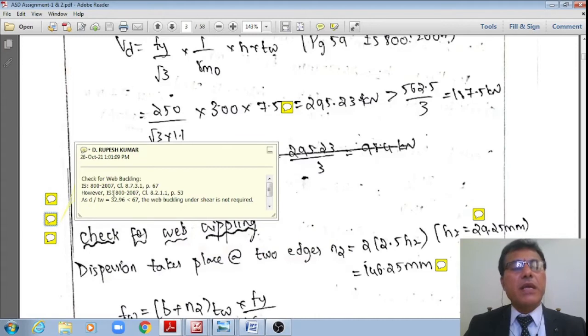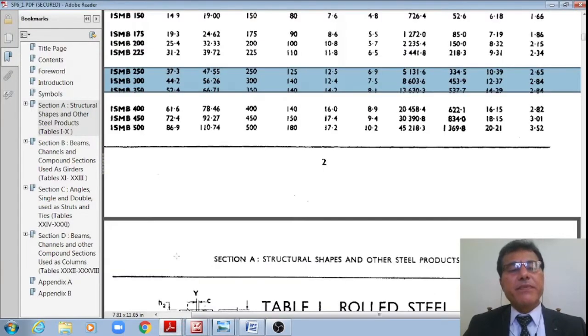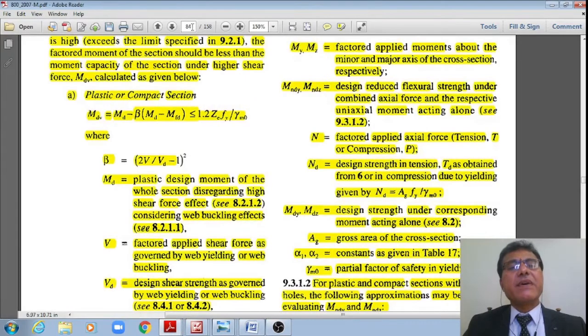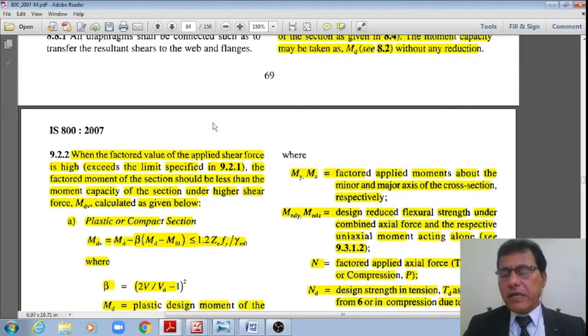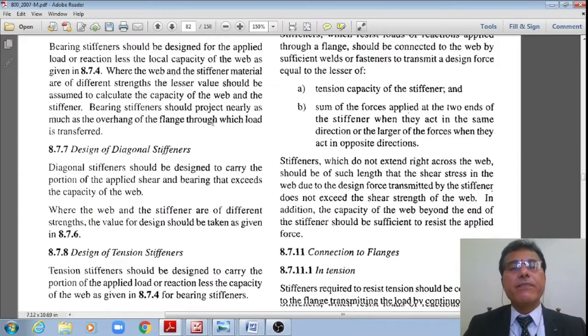Once it is okay, I'll go for the next check. The next check is the check for web buckling. As per IS 800 2007 clause 8.7.3.1, page 67, and as well as per page number 53. First, let me go to page number 53, students. Not this new code. Sorry, page number 67. Yes, let me go to page number 67. Yes, I'm there on page number 67 now.